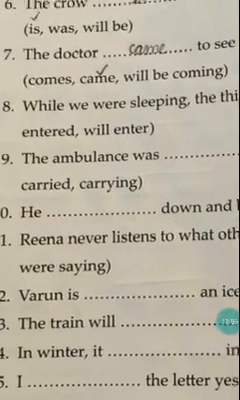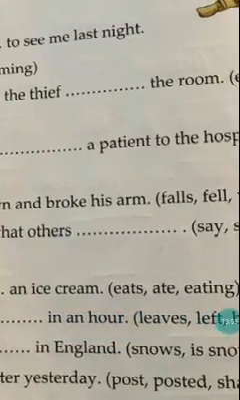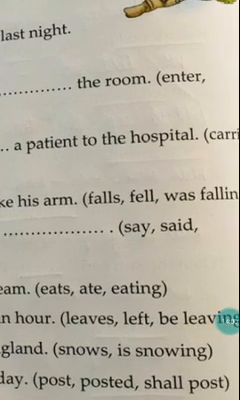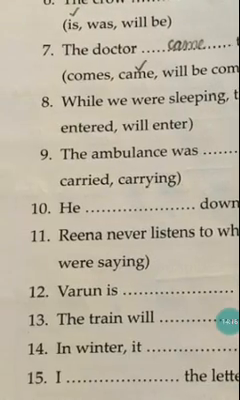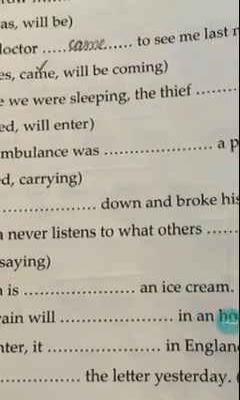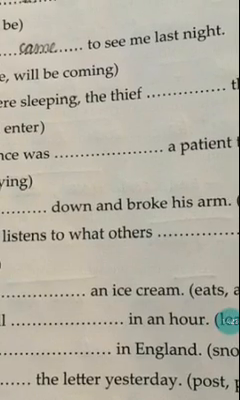Next, I dash the letter yesterday. Post, posted, shall post. So yesterday itself is saying that the action is already done. So post is present, posted is past tense, shall post is future tense. So yesterday means already the action is done. So the action done means posted. I posted the letter yesterday could be the right answer.